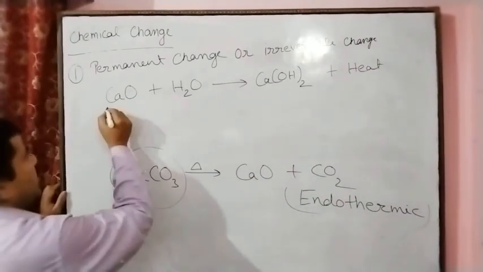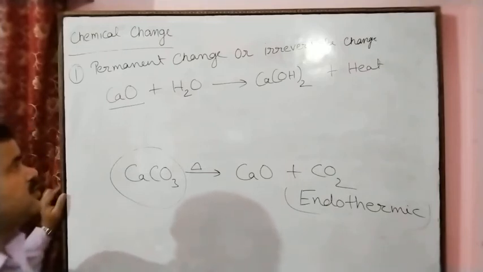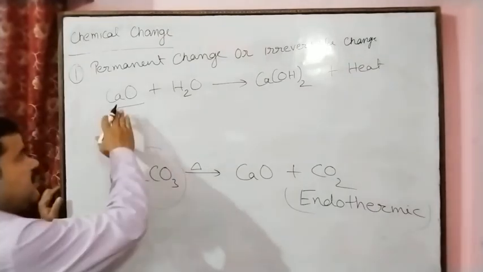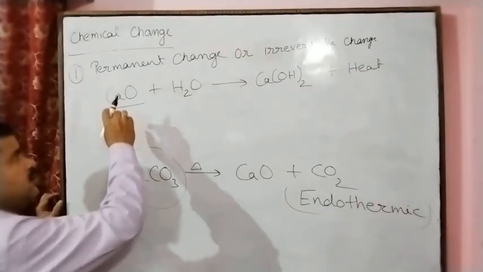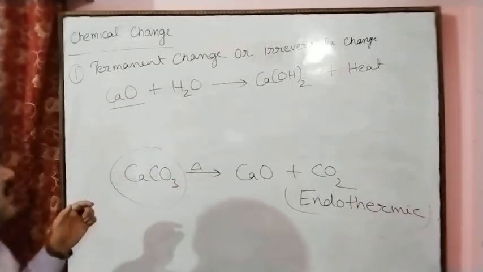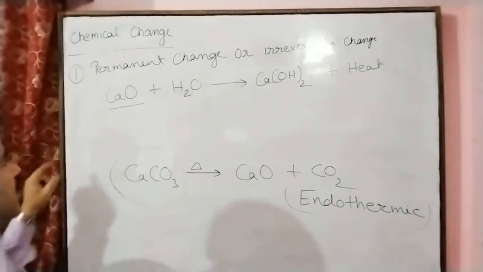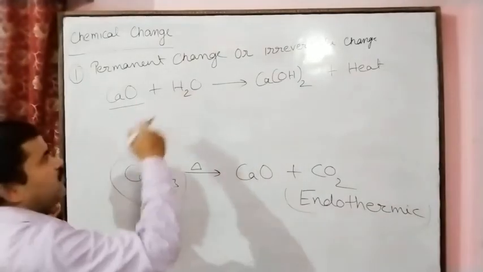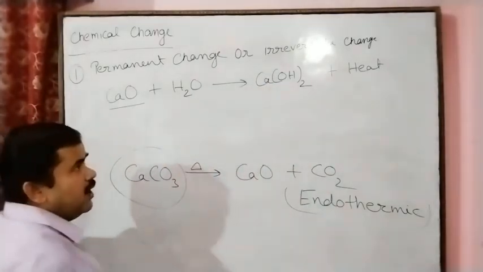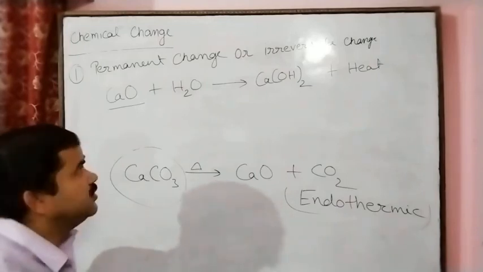Calcium oxide is called quicklime. If you put quicklime in water, it is a stone-like substance that you can easily purchase from a shop, and when it dissolves in water it gives calcium hydroxide, and a large amount of heat energy is released in this reaction.